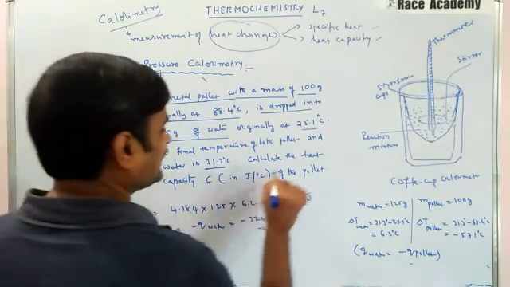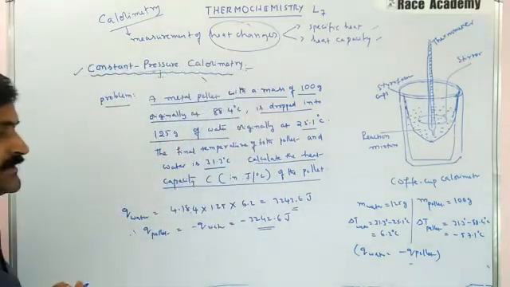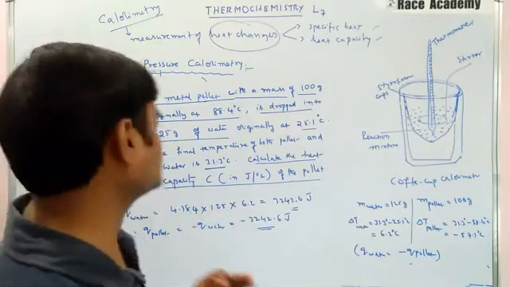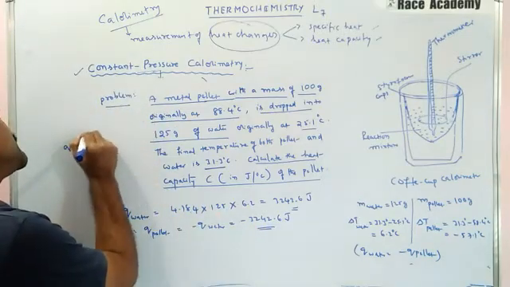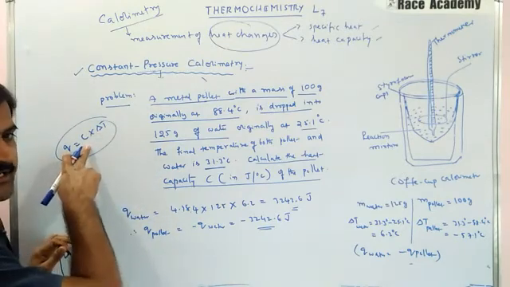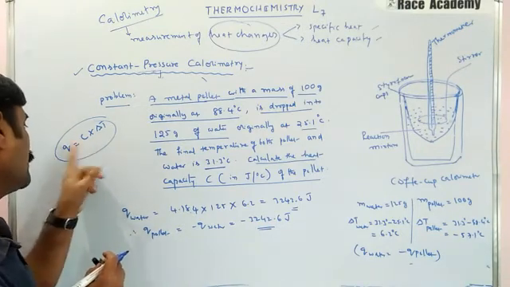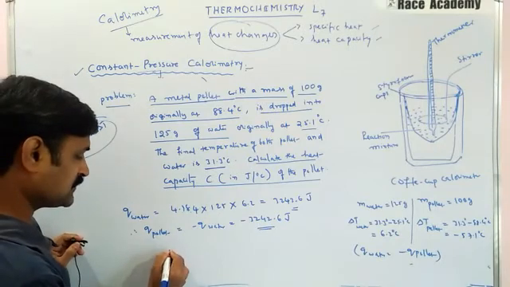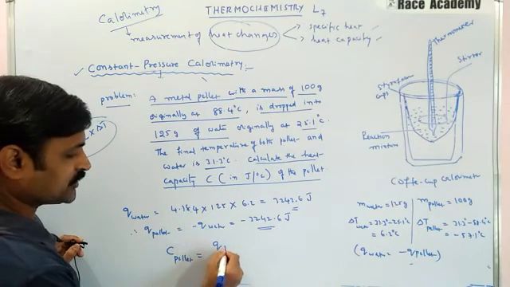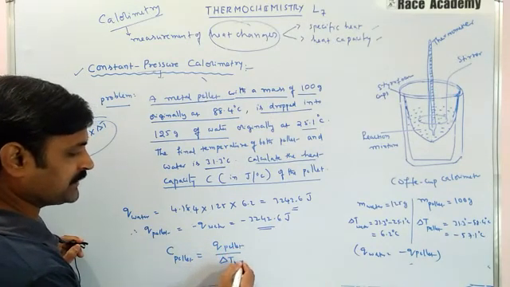Now calculate the heat capacity of the pellet. As you know, the relation between heat capacity and the Q value, the formula is Q = C × ΔT. So C will be equal to Q by ΔT. So the C of the pellet is nothing but Q of pellet by ΔT of pellet.